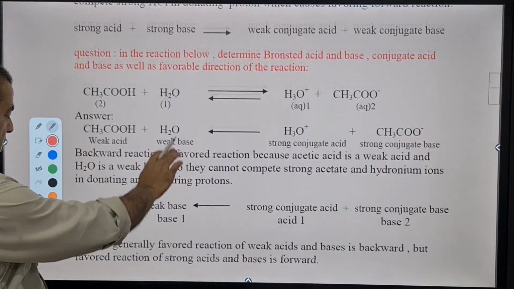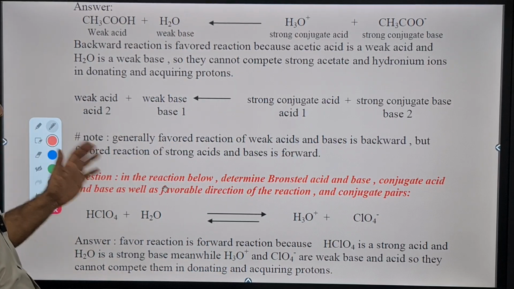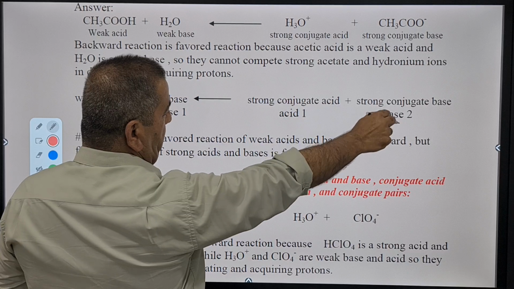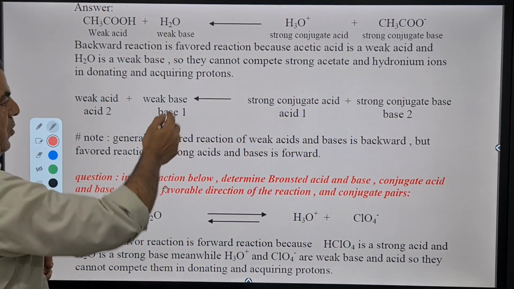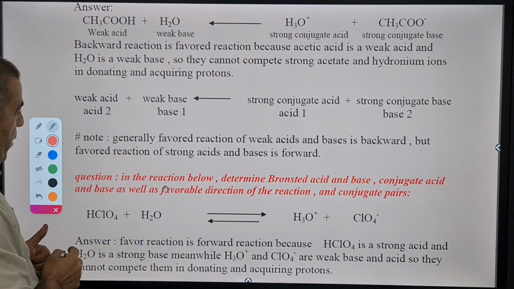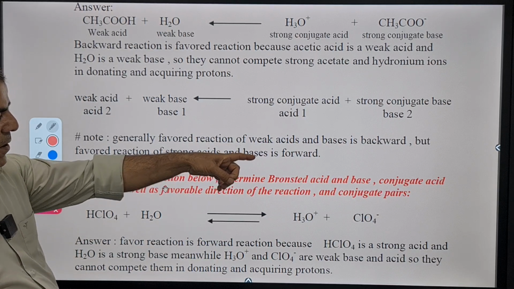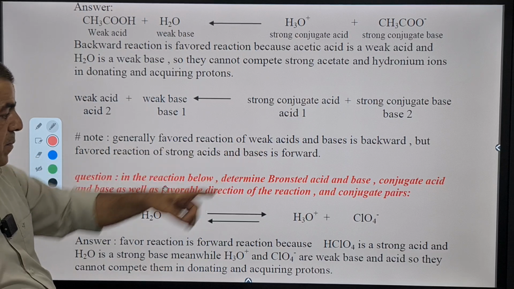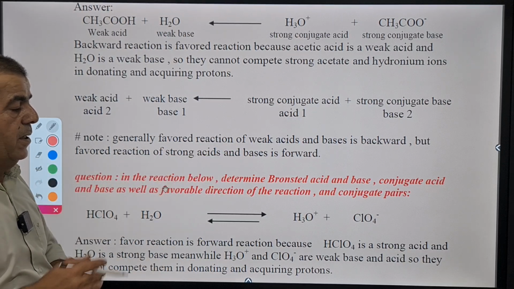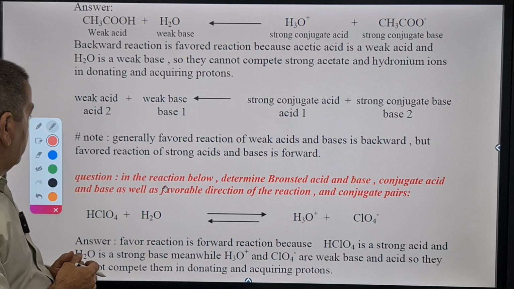Let's see the next one. There's no next reaction, but just a clarification here. If the strong conjugate acid and the strong conjugate base are to the right, the dominant direction is the backward. Generally, the favorable reaction of a weak acid and weak base is backward, but the favorable reaction of a strong acid and strong base is the forward. It is just repeating what we just said.